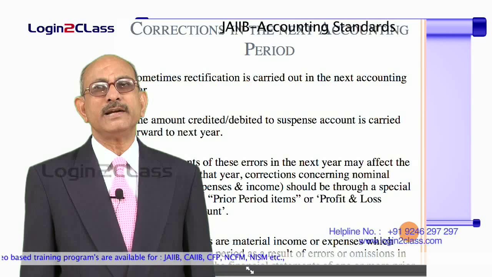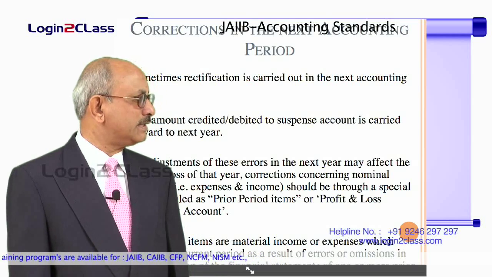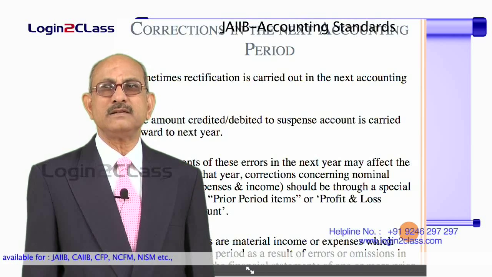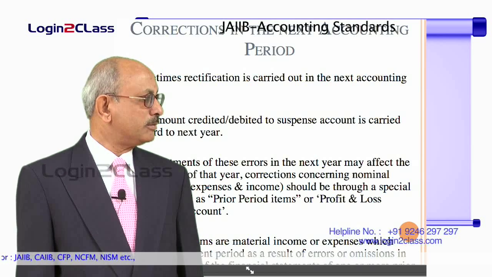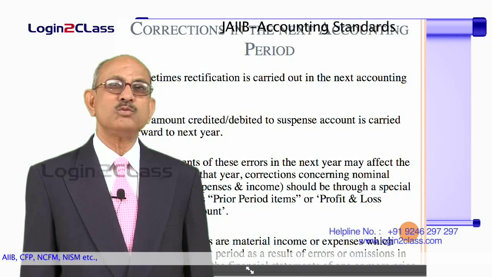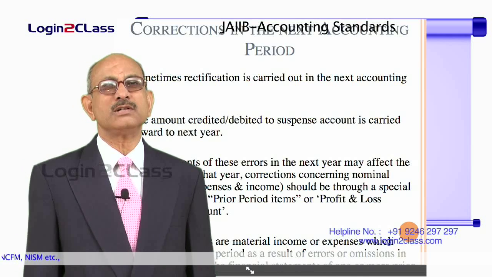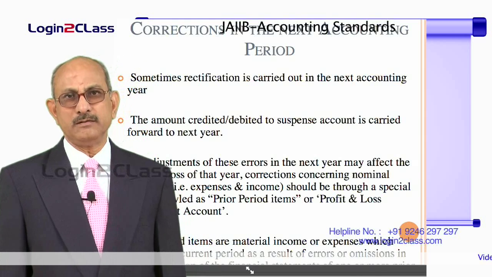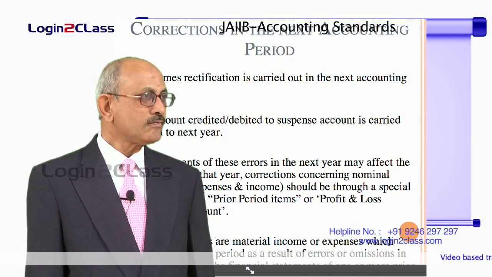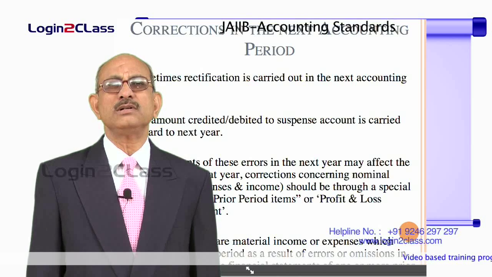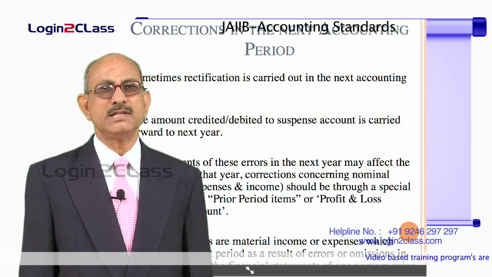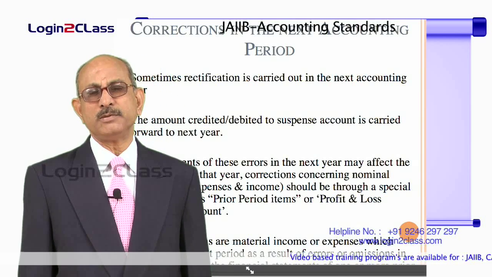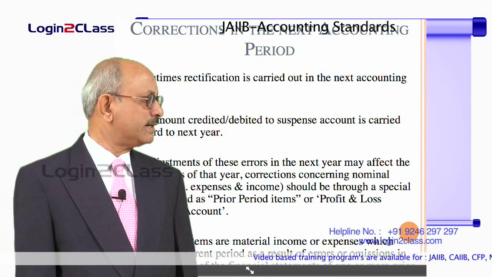So, what are prior period items? Prior period items are material income or expenses which arise in the current period as a result of errors or omission in the preparation of the financial statement of one or more prior periods. So, these mistakes could have occurred in the previous year or previous years. It could be 2 years earlier also, and they are detected during the current accounting period. So, such errors and omissions, they may relate either to income or expenses, are treated as prior period items.